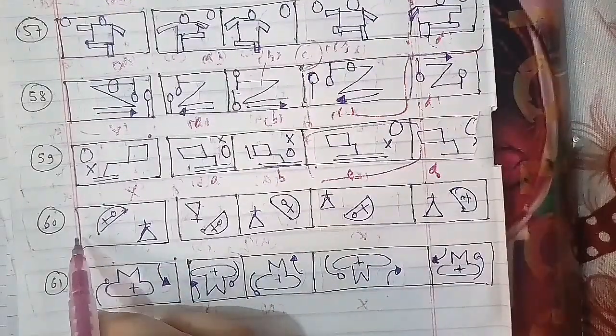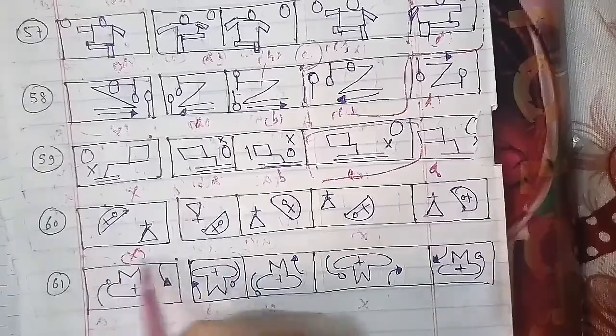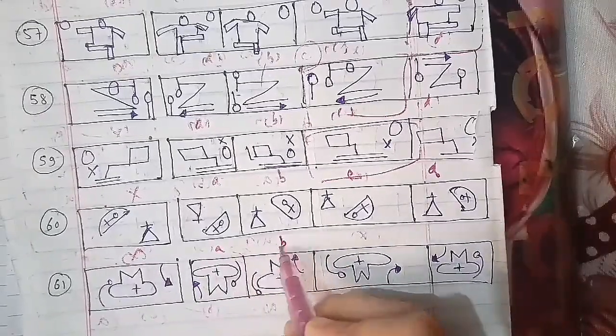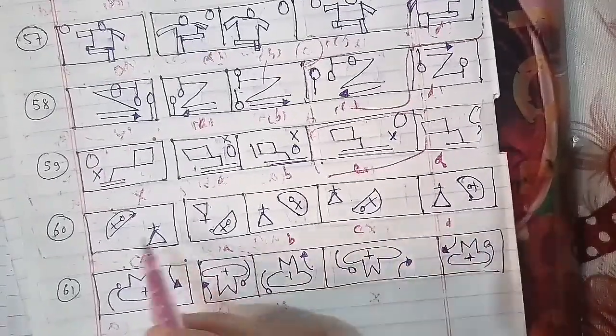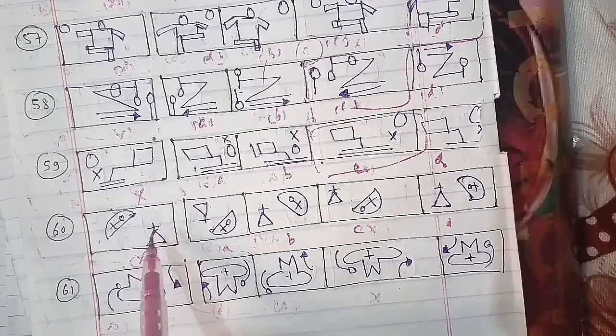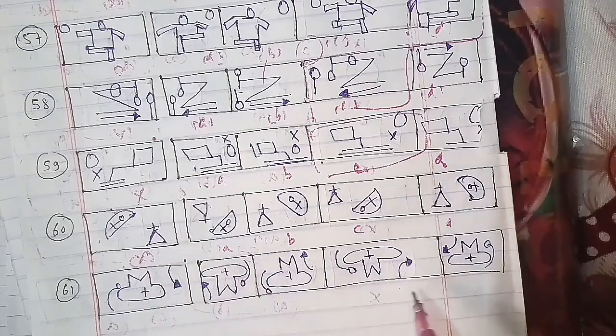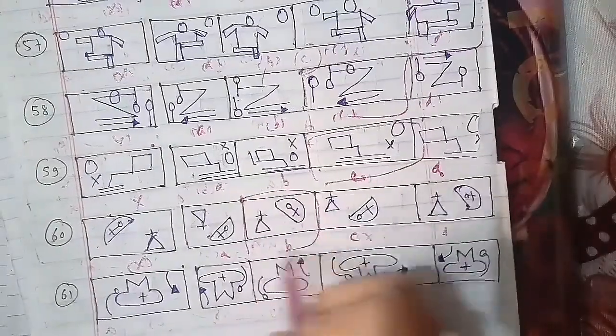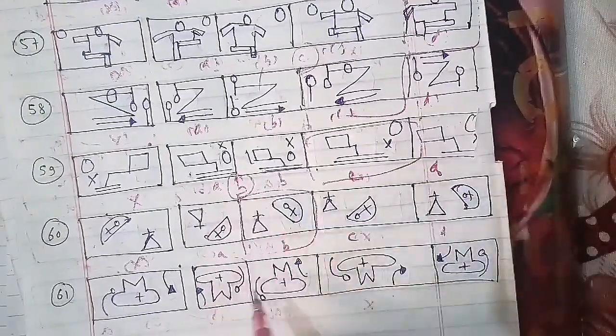Let's go ahead for another one, the 61st question of the session. This has been the cross figure A, B, C and D. Here the figure which we have as an answer is your D figure, which will be the right answer for this question as well. Now we'll go ahead with the 62nd question of the session, and that is also a very important question here.